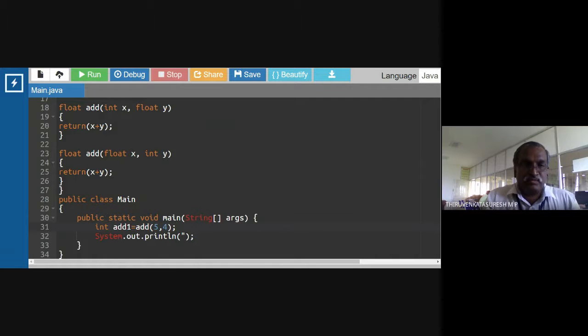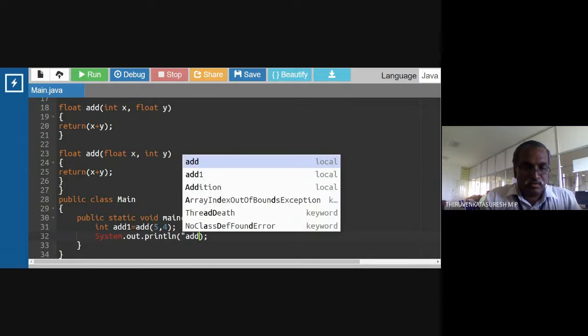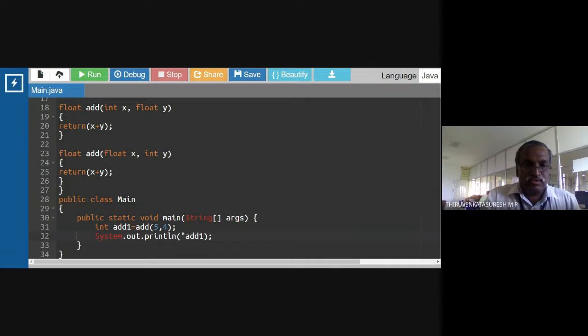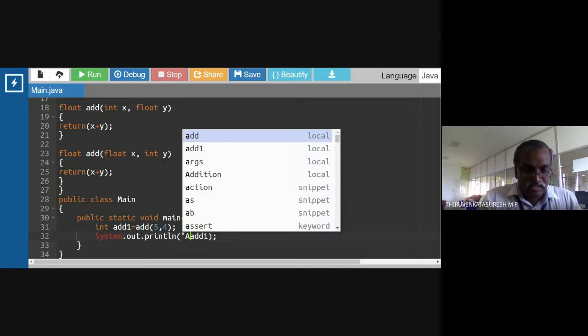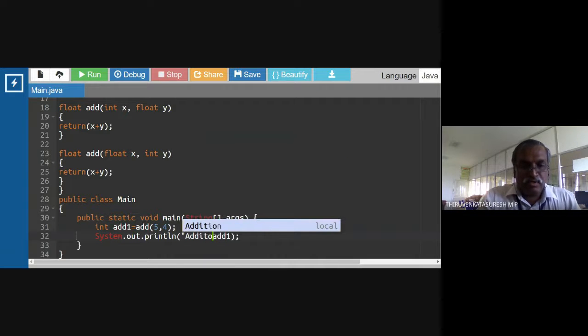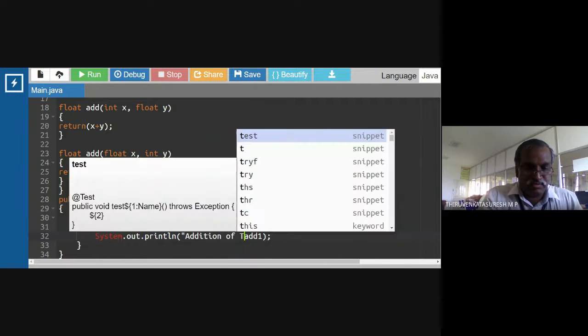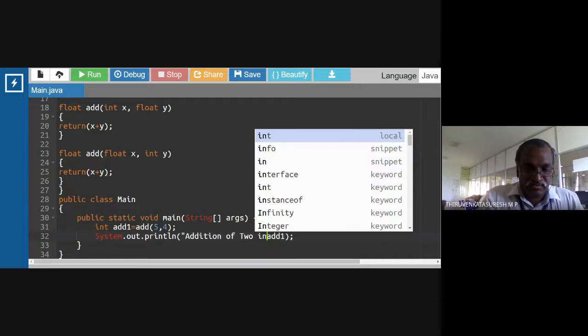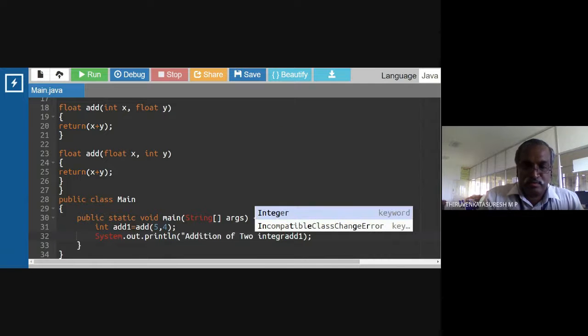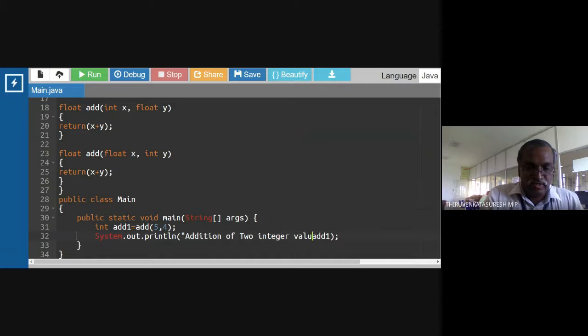Okay, yes, I'm going to print this one, add1. Okay, this is the output of the addition of two numbers, two integer values.